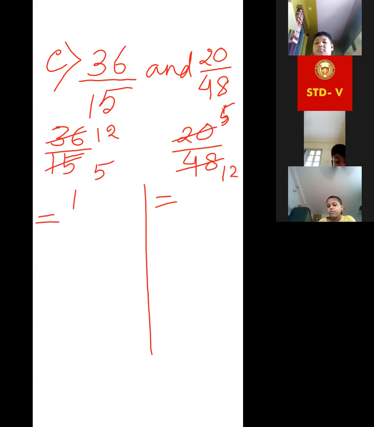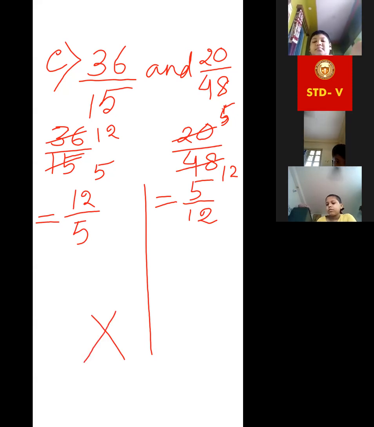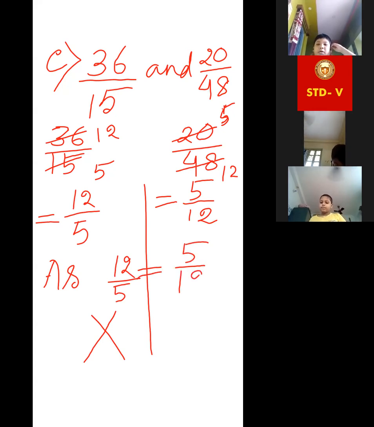It is 12 by 5. Are they equivalent? No, ma'am, they are not the same. They are not equivalent. Just write here: 12 by 5 is not equal to 5 by 12.